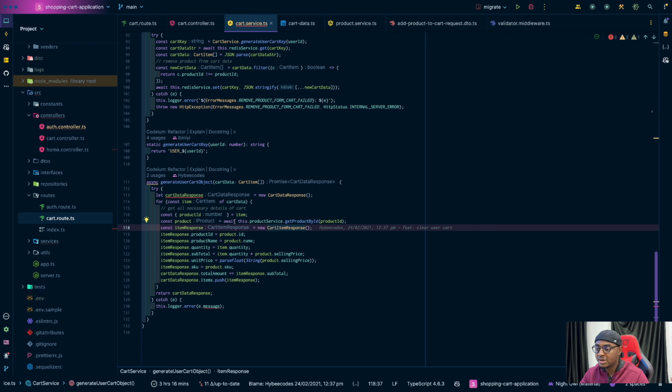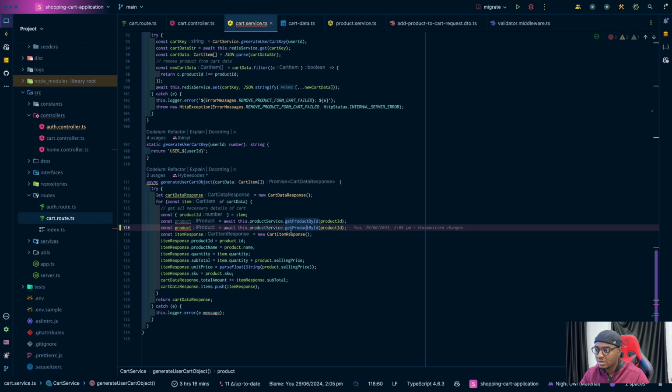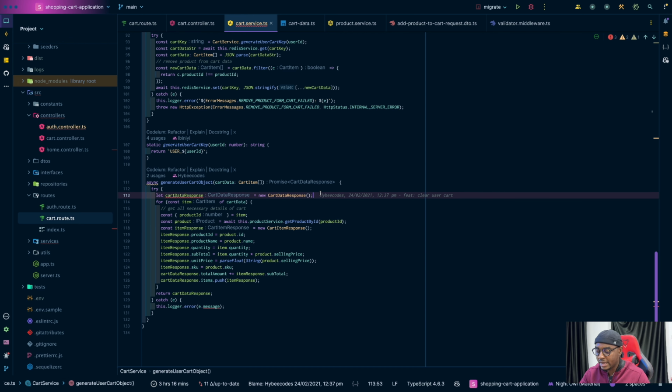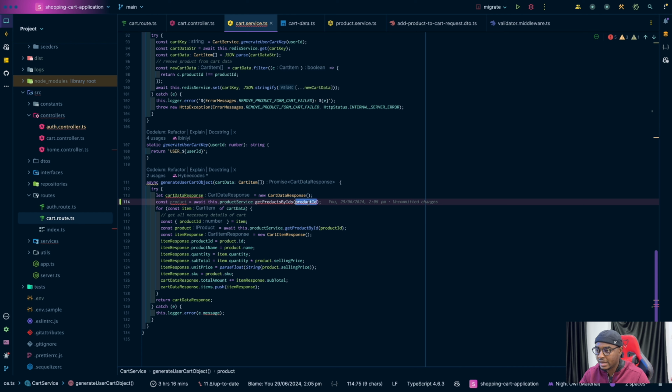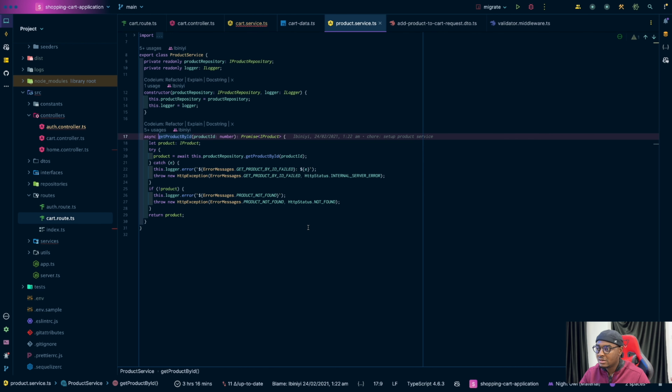So what we can do here is have a service function that says get products by IDs. What we have will be a list of product IDs, right? And then in the query, let me open this.